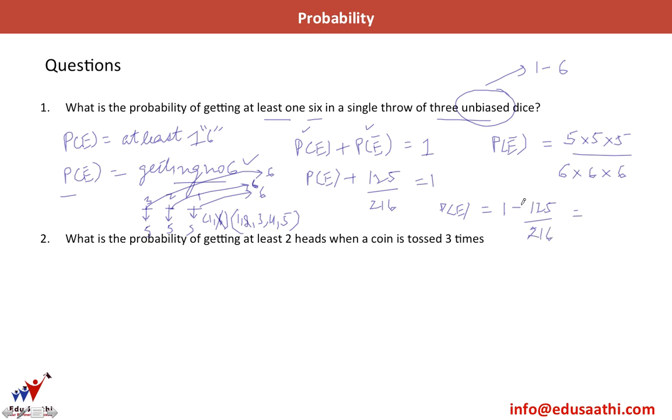You can solve this to get the final answer. So this comes out to be 91 by 216. This is my final answer.